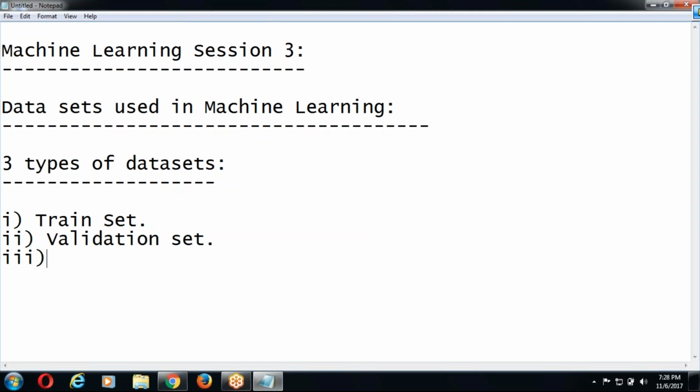And three, test set. Today the target is going to have explanation about train set and test set. In the next class, as a special discussion, I will go with validation set. Okay.